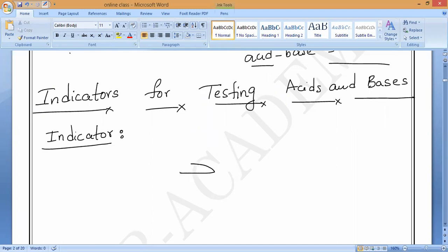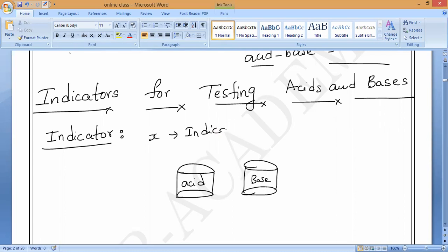For example, this is the acid container. It contains acid. Now this is base. We'll study about salt later. Salt is different. First, we'll study acids and bases. Now, I have some X indicator. Are all substances indicators?